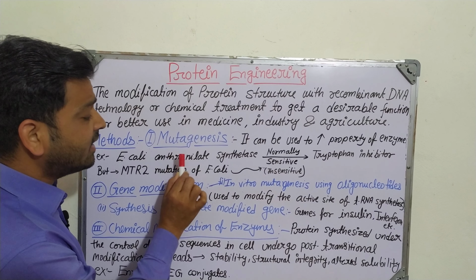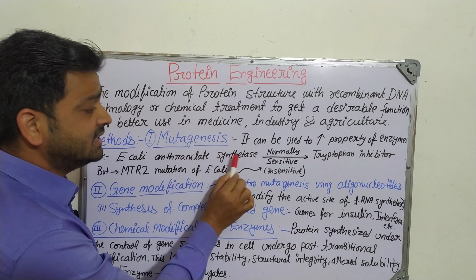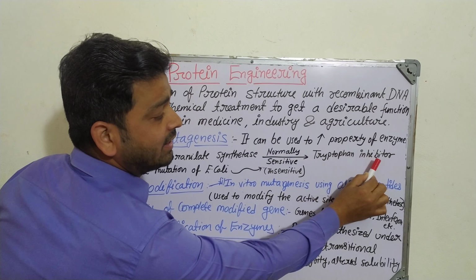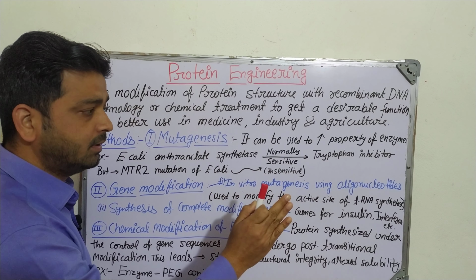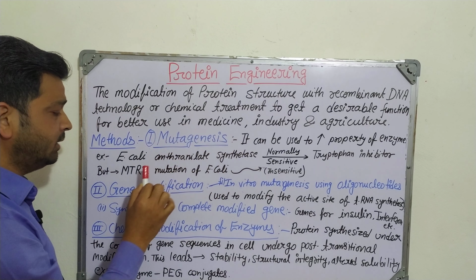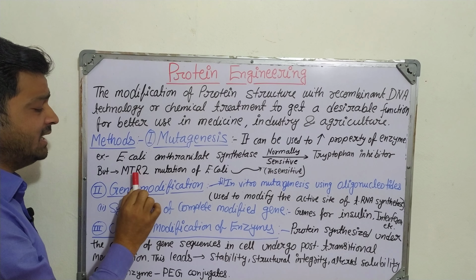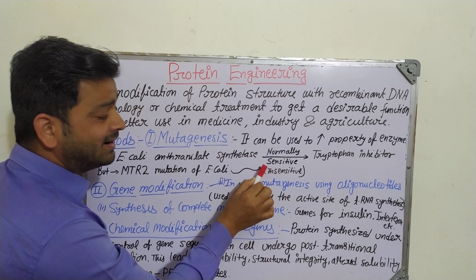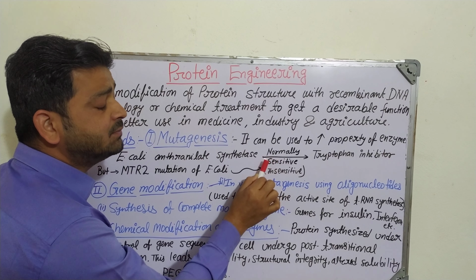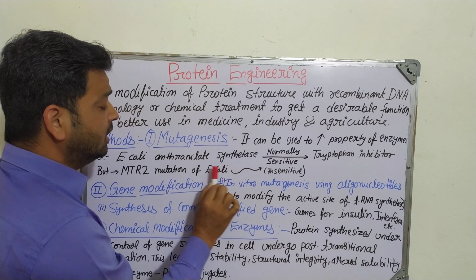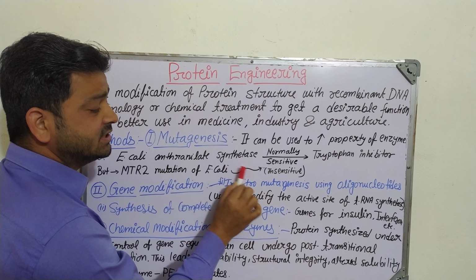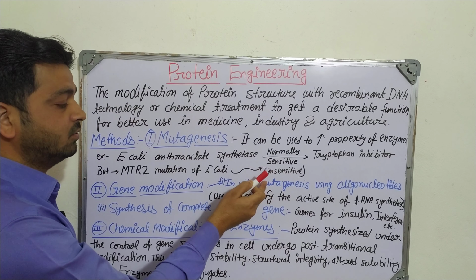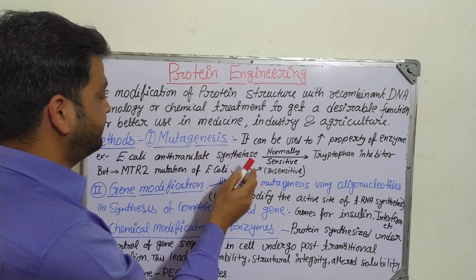Okay, coming to an example in mutagenesis, what you can write is E. coli anthranilate synthase. This enzyme is normally sensitive to tryptophan inhibition. That happens normally, but when we do mutagenesis by the MTR2 mutation of E. coli, this sensitivity is lost and the anthranilate synthase of E. coli becomes insensitive by this modification. Okay, so that can be done.